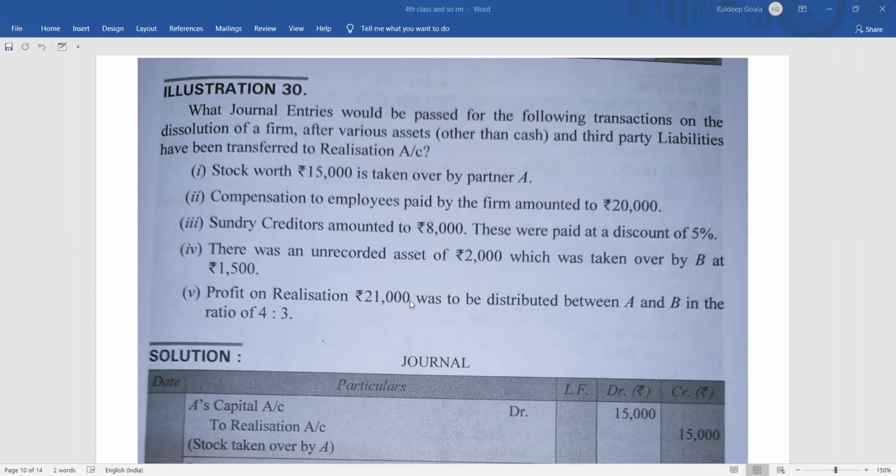As we are aware, we are in the last part of our dissolution of partnership firm. So today we are going to take the last phase of that, that is, as I mentioned in the previous class, the journal entries of this chapter. Most of the things we have done in the journal entries, but as specific questions, we have not solved much. So we are going to do that, and we will finish up this particular chapter with this video.